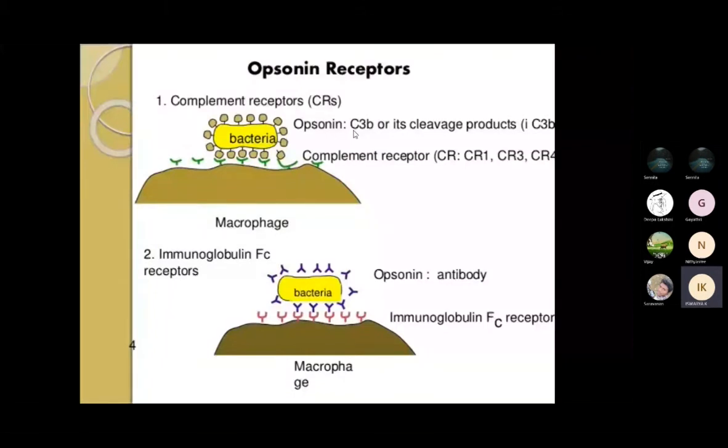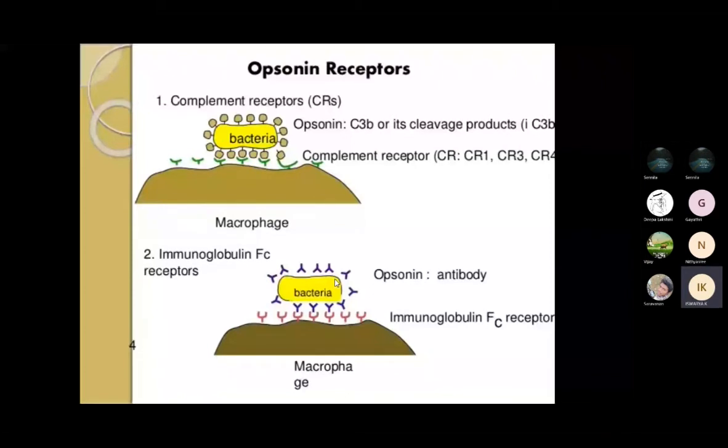Here the opsonin contains C3b, a cleavage product, and the complement receptors are CR1, CR3, and CR4. This is on macrophages. Immunoglobulin Fc receptors will also be there, and in that case the opsonin will act as an antibody.